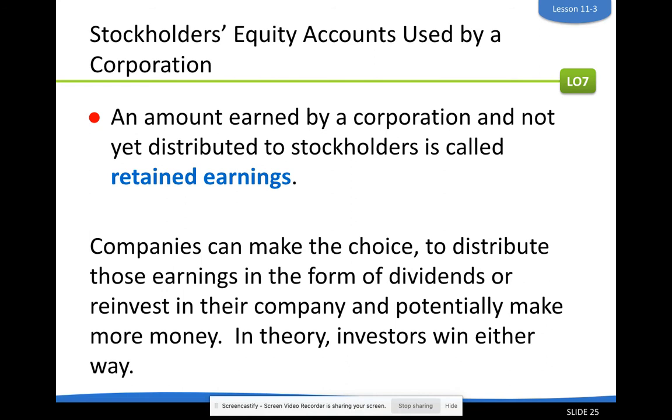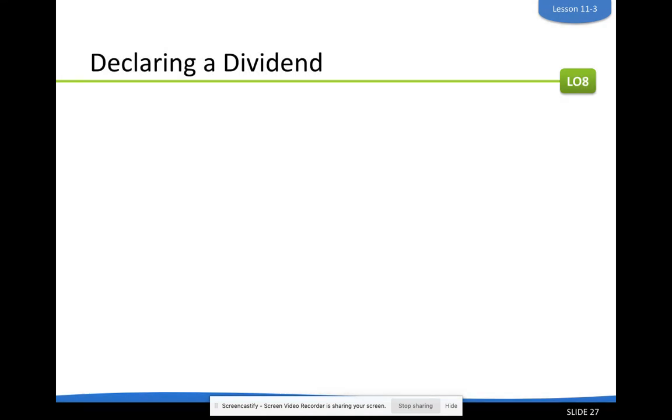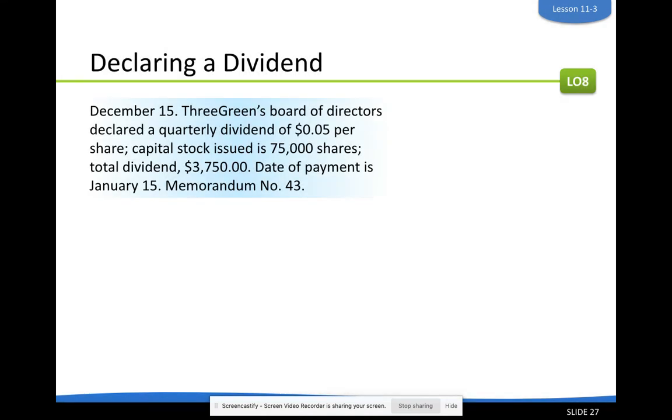What we need to look at is what happens when a company declares a dividend and what the accounting looks like for that. So we have a few extra accounts, new accounts that we haven't used before, most notably 3140 there, the dividends account. So declaring a dividend, let's say that our board of directors declared a dividend. So we made extra money. We decided we're going to give a bonus to our stockholders, 5 cents per share. So if you owned 10 shares, you'd be getting 50 cents coming your way. So not a ton, but if you owned several shares, it would add up over time.